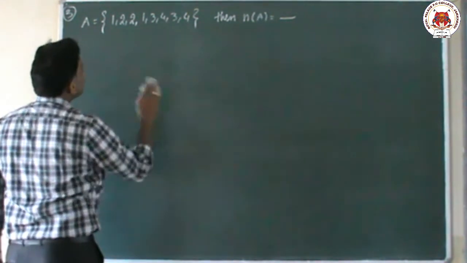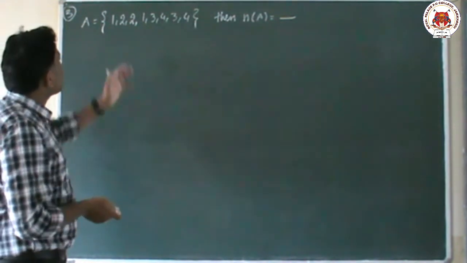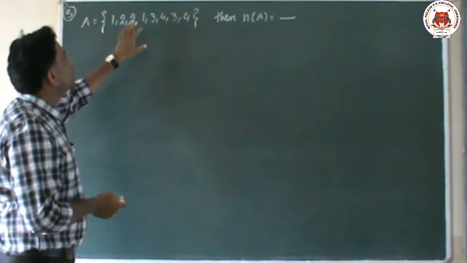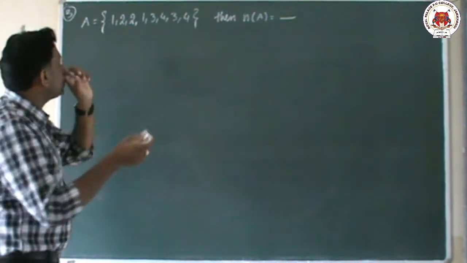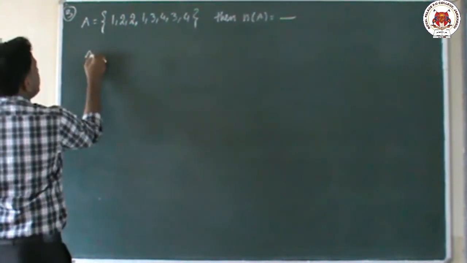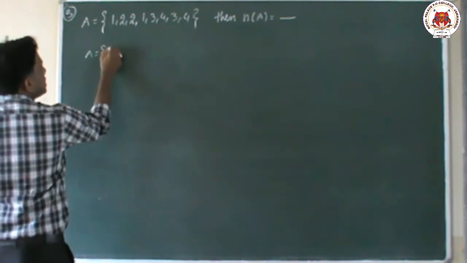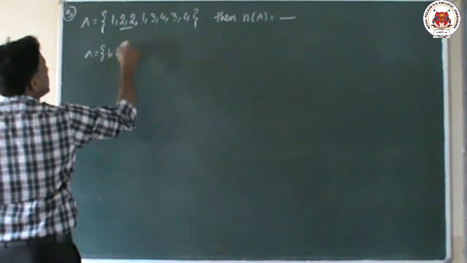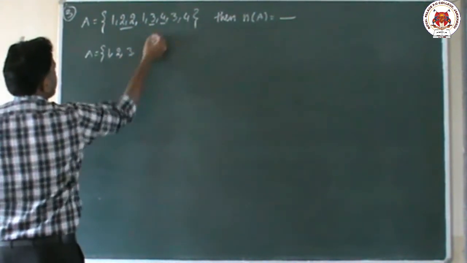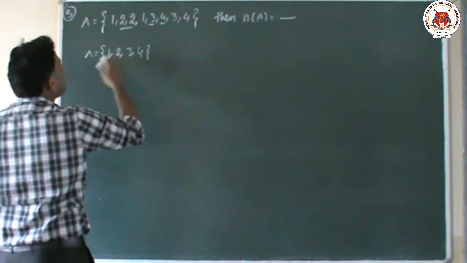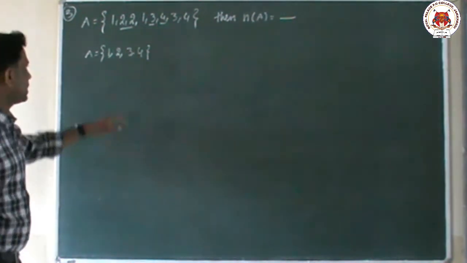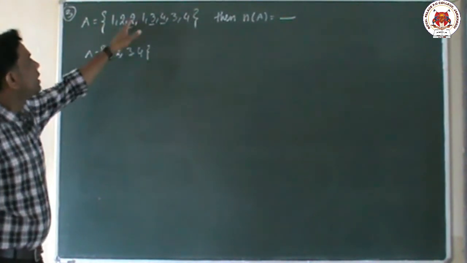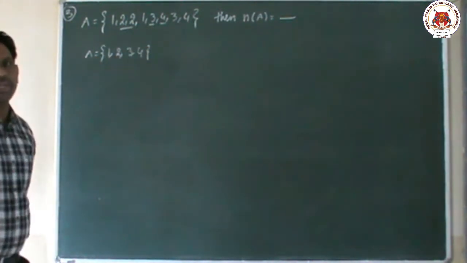Because here in this question, if you observe, repeating numbers are there. Set means we need only the numbers which are not repeated. No need to write the repeated ones again and again. If you write 1 one time, that means 1. Instead of two 2's we can write only one 2. Again 3 is there, again 4 is there, so no need to repeat them in a set. So what is set A? Set A means only 1, 2, 3, 4. The remaining are repeating and no need to mention.